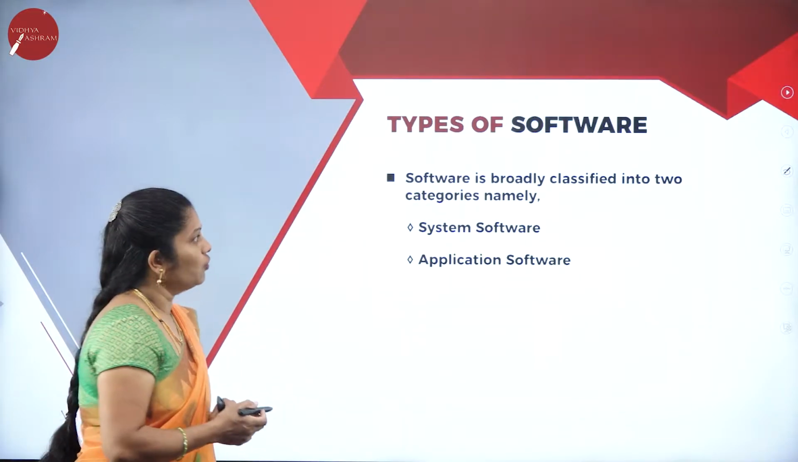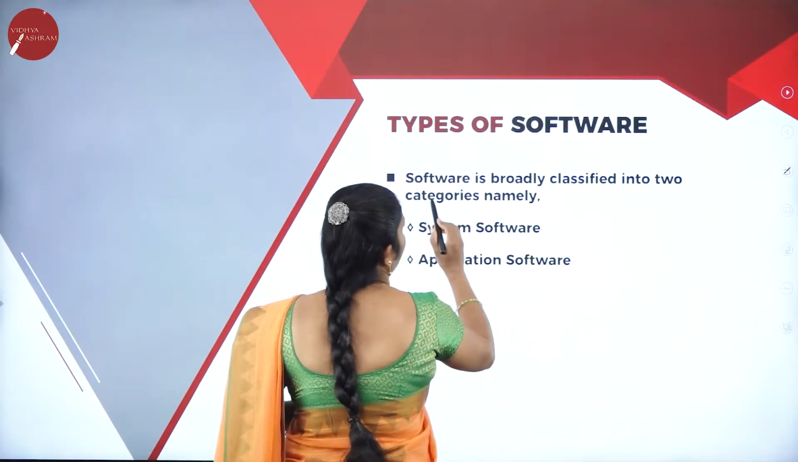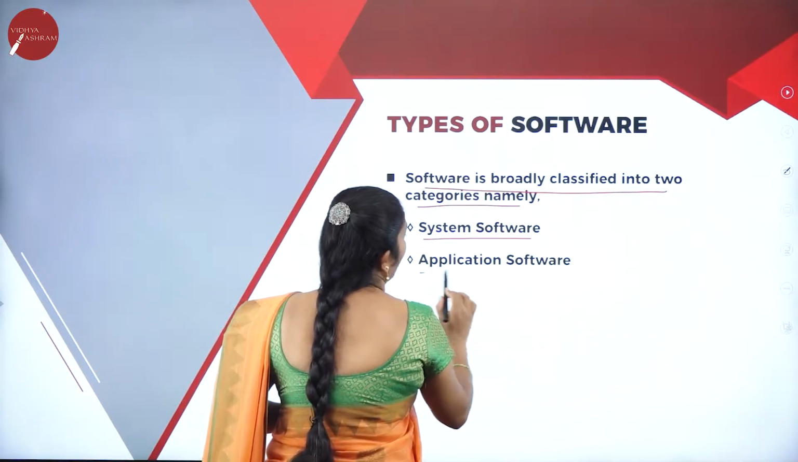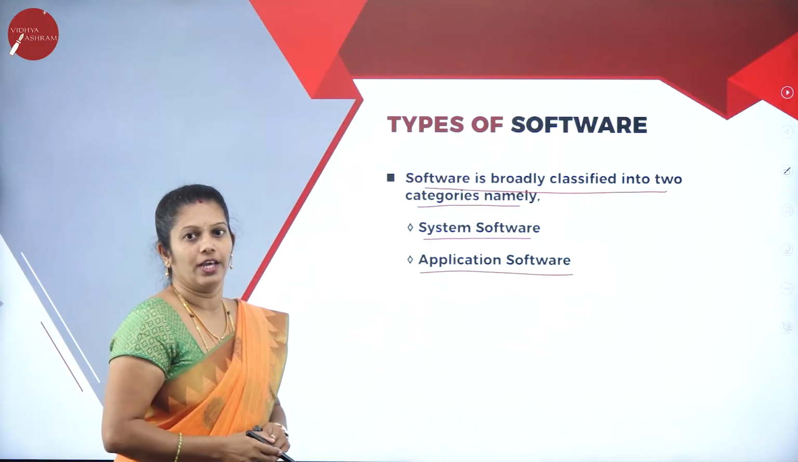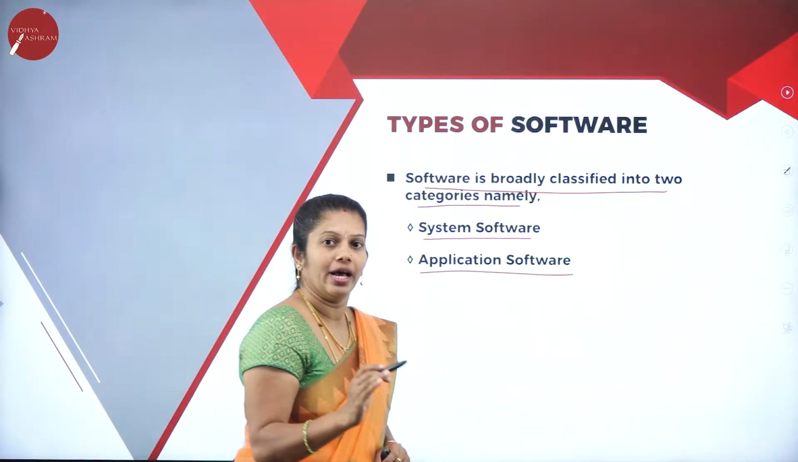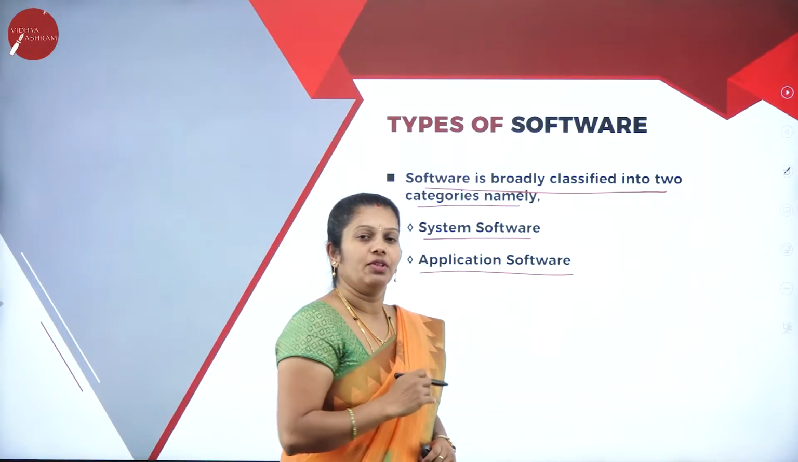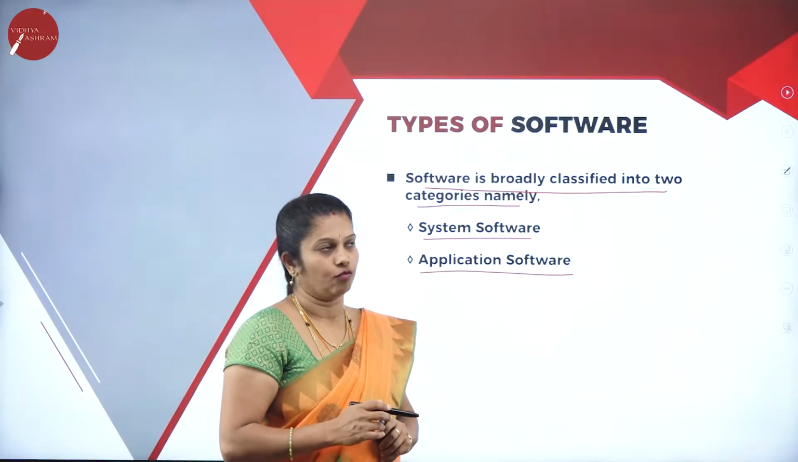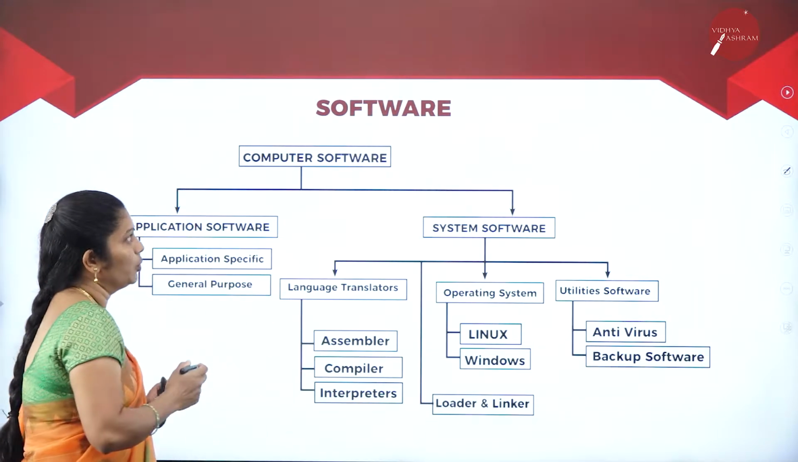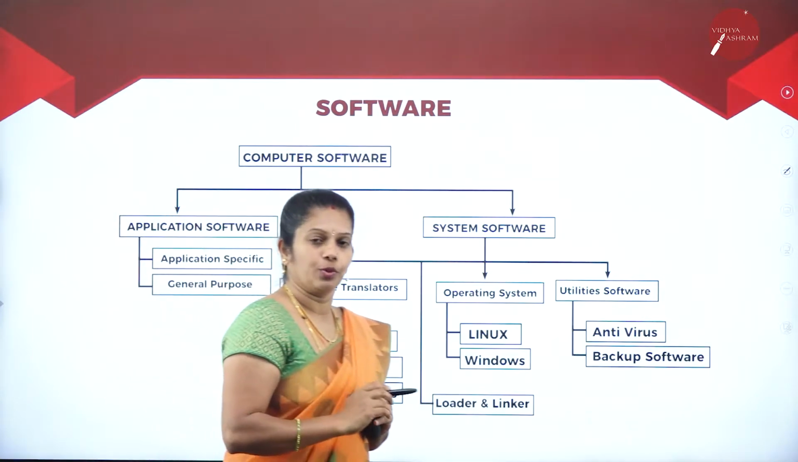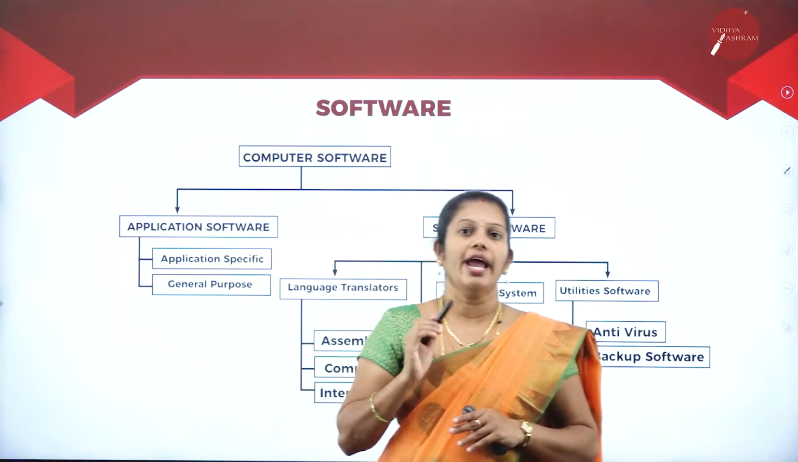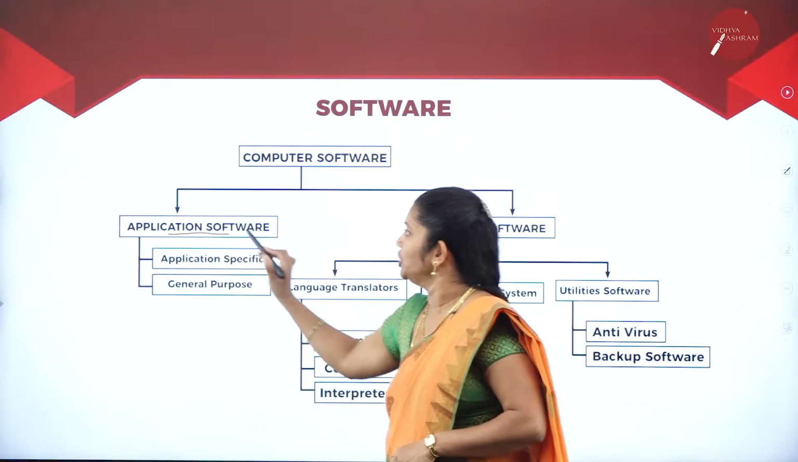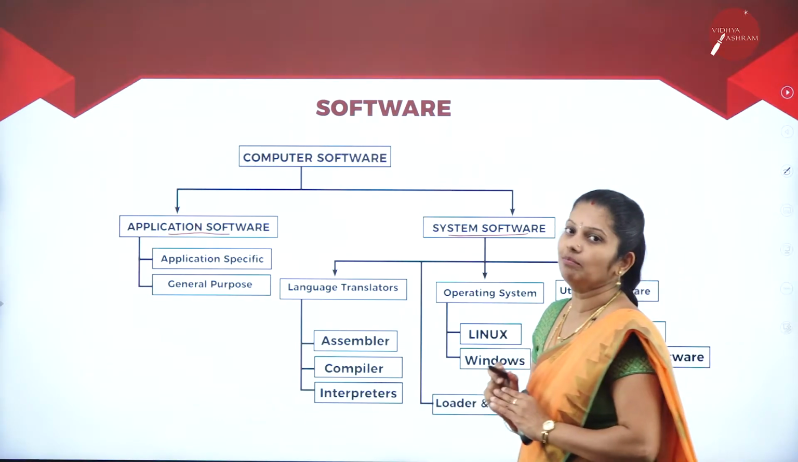Then when you come to software, software is broadly classified into 2 categories, namely system software and application software. Software is nothing but a set of programs that perform a particular task. When you come to types of software, there are 2 types, system software and application software. Now I am going to explain. You already know computer software is a set of programs, a set of instructions, which will perform a specific task. There are 2 types: application software and system software.